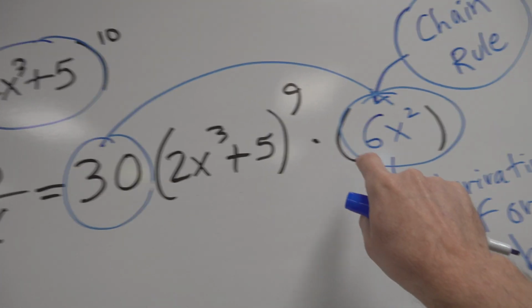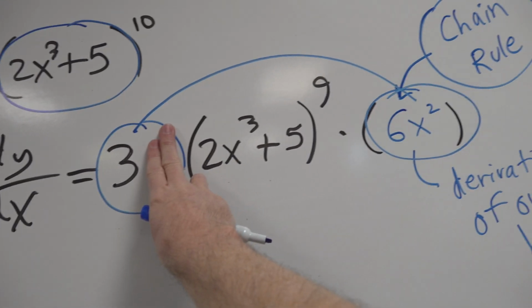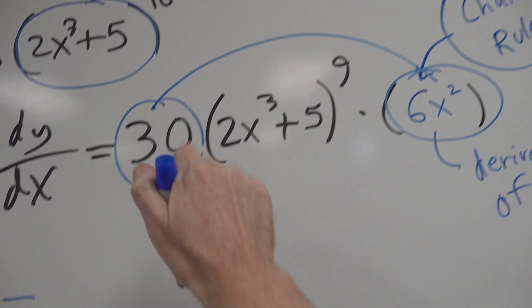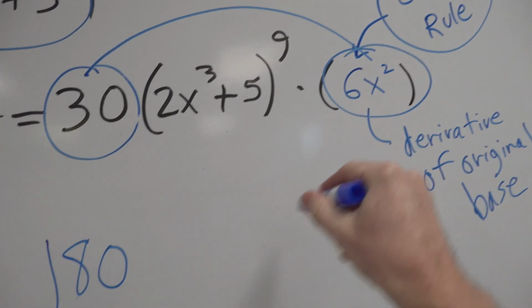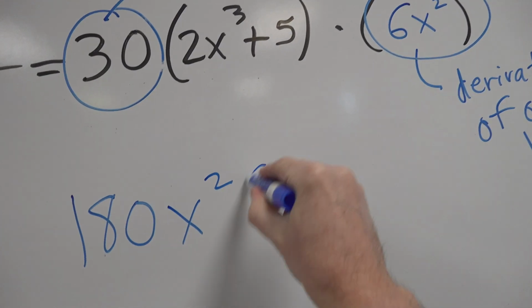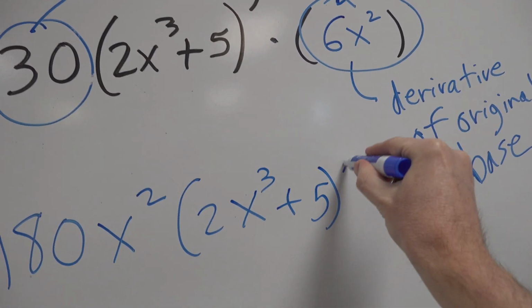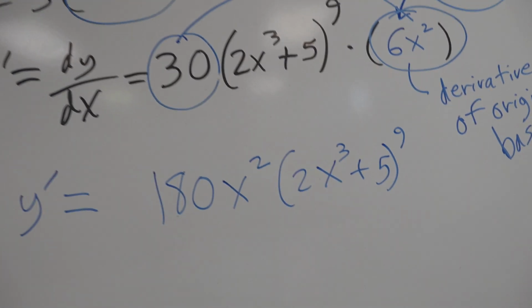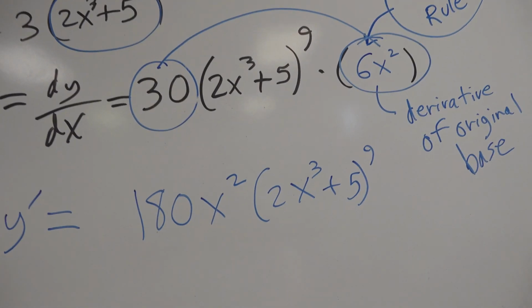30 times 6, our old favorite game from integrated class called Hide the Zero. That's just 3 times 6, which is 18. So it's 180. Bring the x squared along with you. And then this quantity will just stay exactly the same. And that goes there, okay? So you want to combine any sort of monomials like that, okay? Final answer.